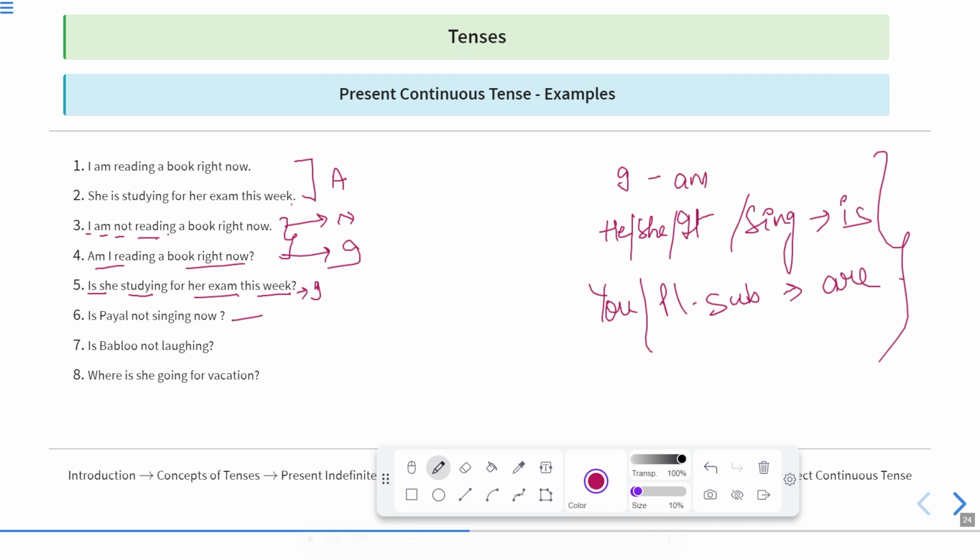Is Payal not singing now? This is also interrogative negative. Is Bablu not laughing? Interrogative negative. Where is she going for vacation? So this is a question word, or WH word, interrogative sentence. So these are the examples of present continuous tense, according to the rules.